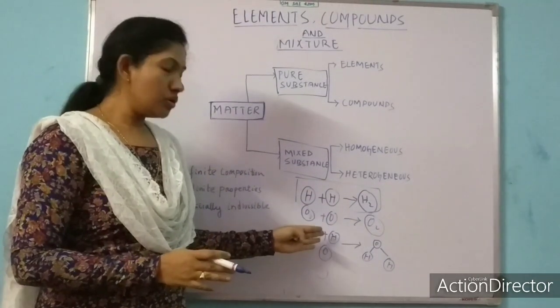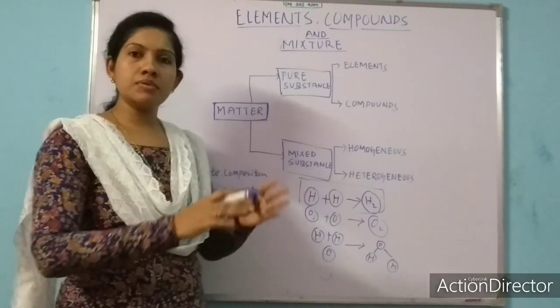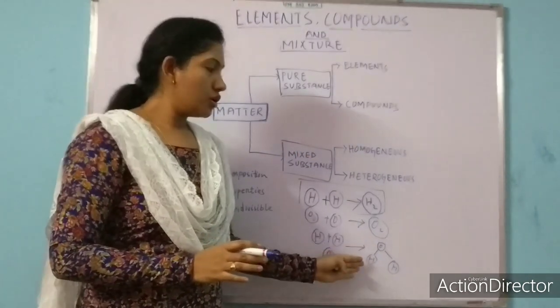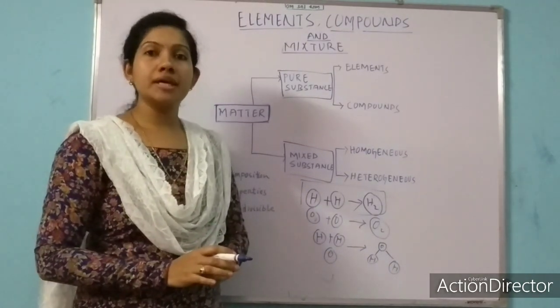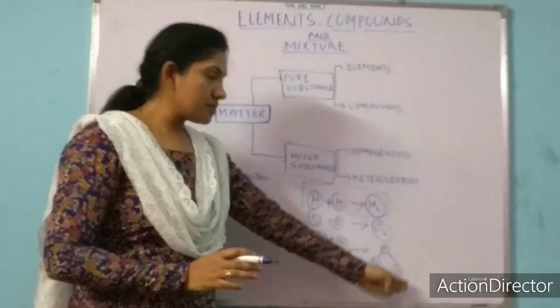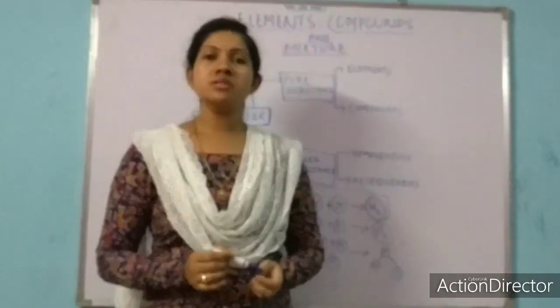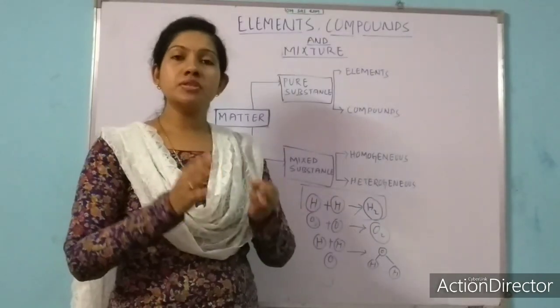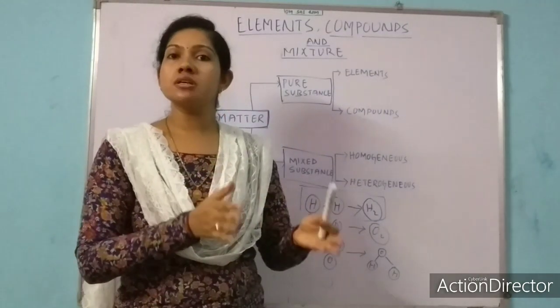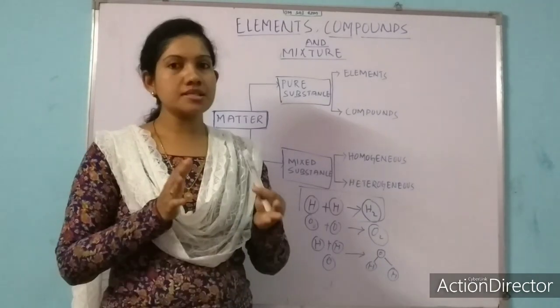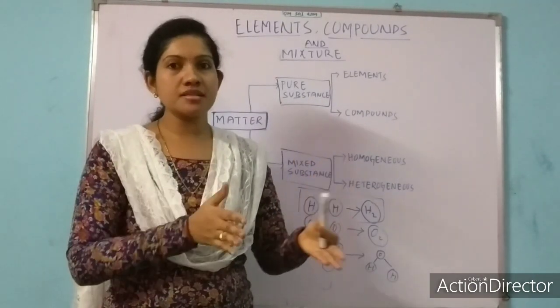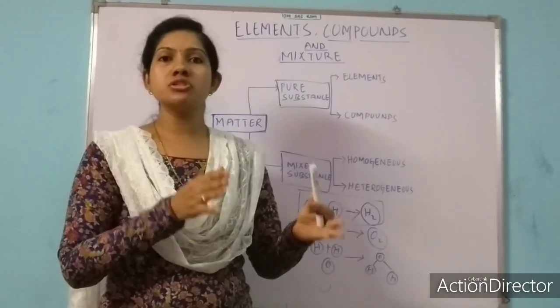In water also, two hydrogen and one oxygen combine to form a water molecule. Like this, we call it a pure substance. So pure substances have a similar composition of atoms.